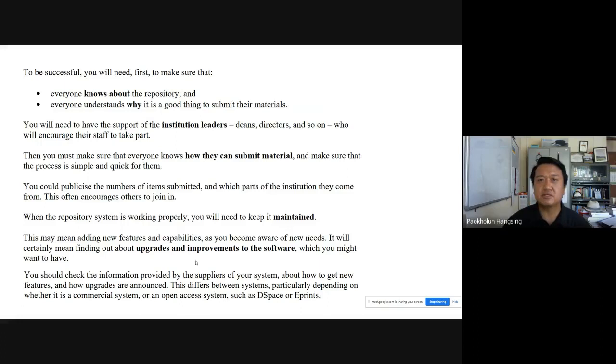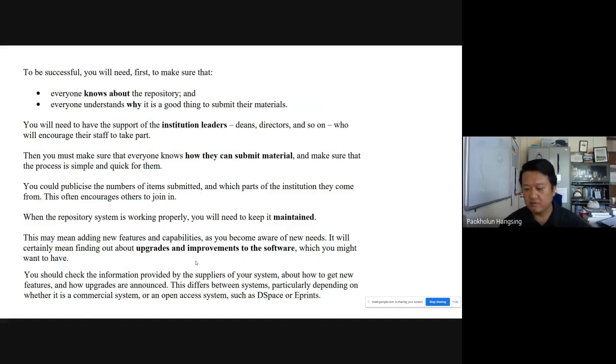Of course, sometimes that doesn't happen. People just go through the preprint and then they just quote it. But there are other benefits as well. Those things should be known, why it is good to submit the materials. Now, you will need the support of the institution leaders, the administrators, like deans, directors, and so on, who will encourage their staff to take part.